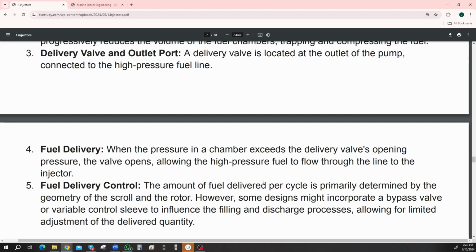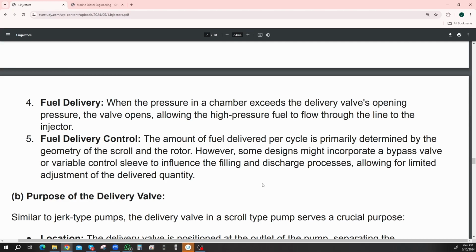Okay. The amount of the fuel delivered per cycle is primarily determined by the geometry of the scroll and rotor. However, some designs might incorporate a bypass valve or a variable control sleeve to influence the filling and discharge process, allowing for limited adjustment of the delivery quantity. So the amount of fuel delivered per cycle is determined by the geometry, so the shape of the scroll and the rotor. You can't really change it.